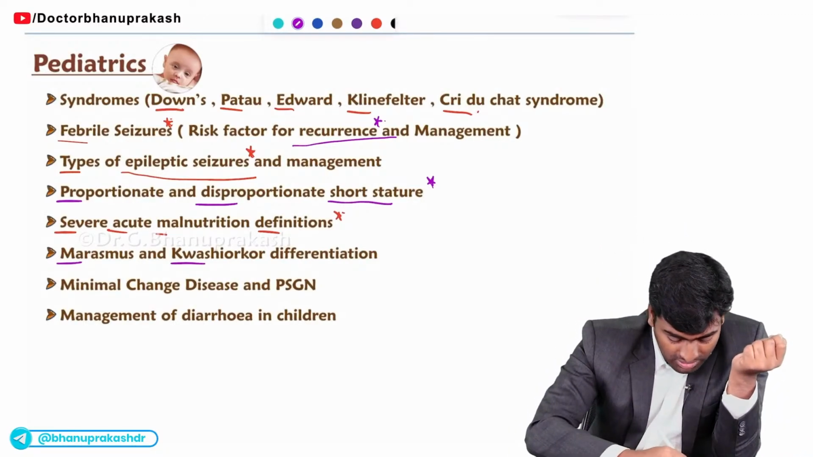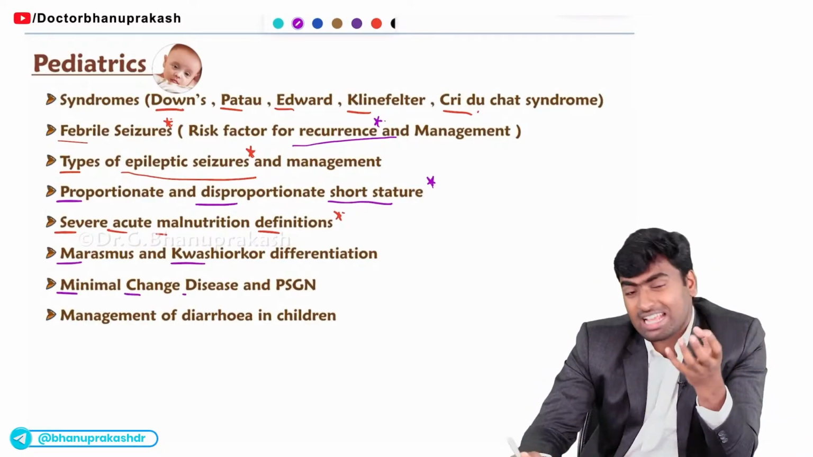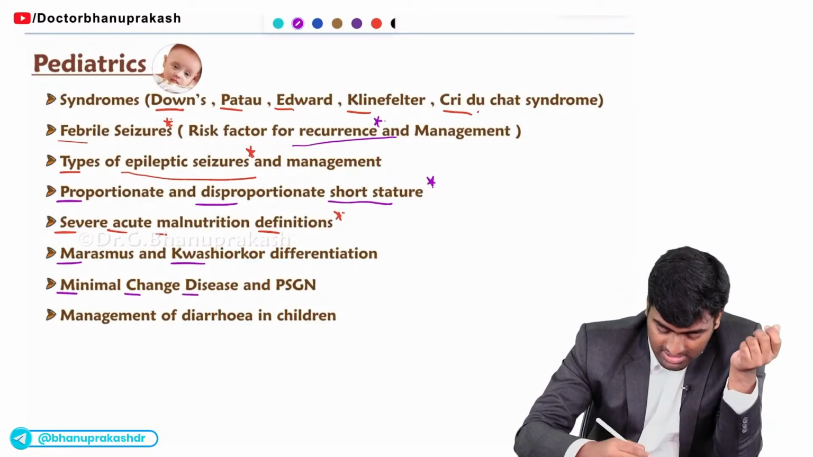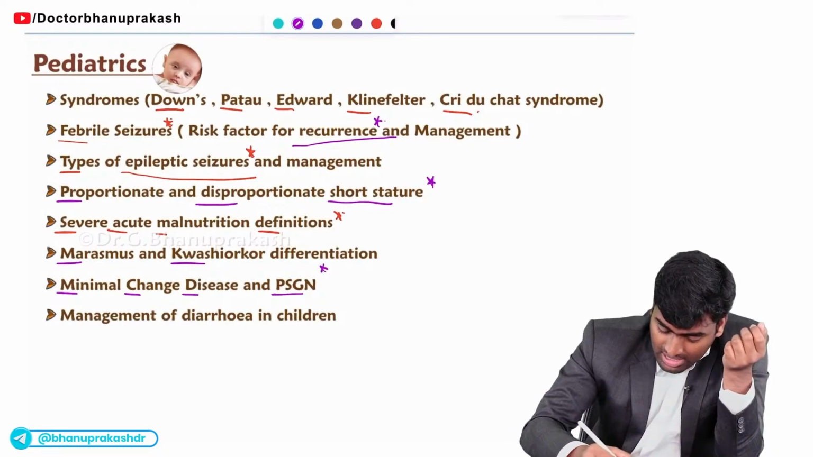Okay. Next one, from renal perspective, they will give this classical history for this minimal change disease, and also they will give this classical history for this PSG. Fine. And the final one, it is what?